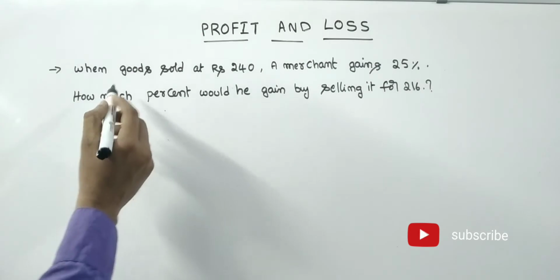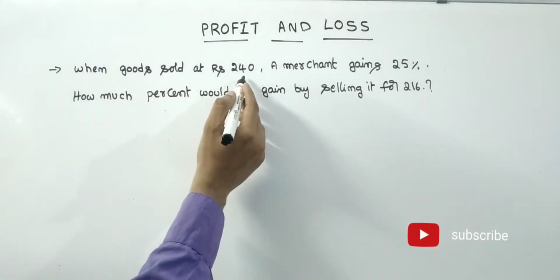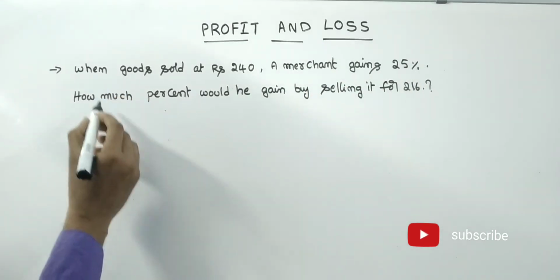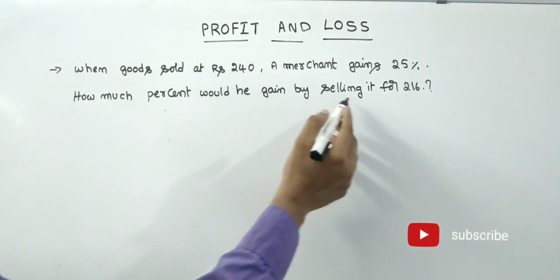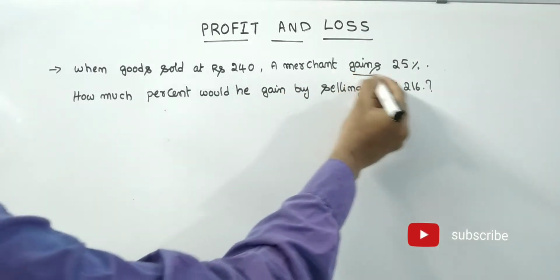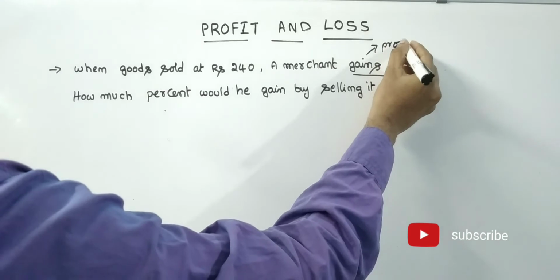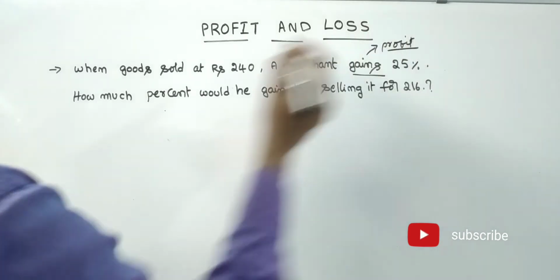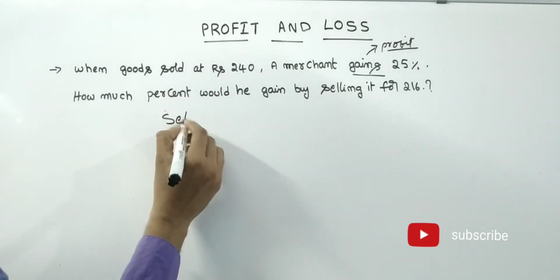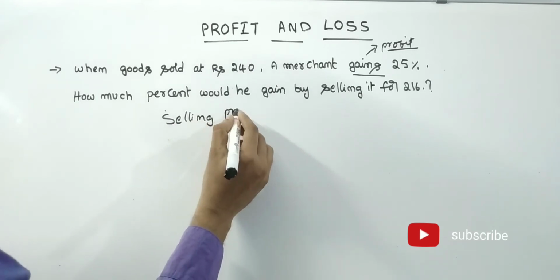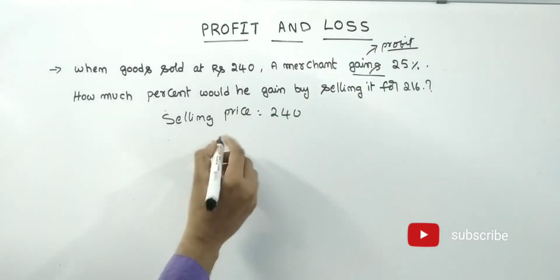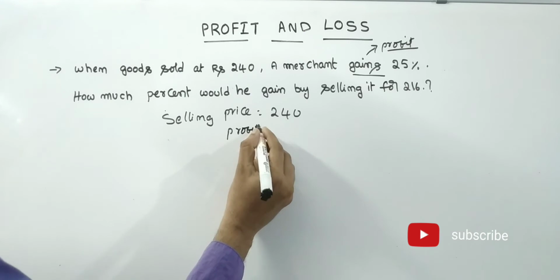See friends, when goods are sold at 240 rupees, a merchant gains 25 percentage. How much percentage would he gain by selling it for 216? That means 216 rupees. See friends, gain means profit. When goods are sold at 240, sold means selling price equals 240. How much profit he gains? 25 percentage.